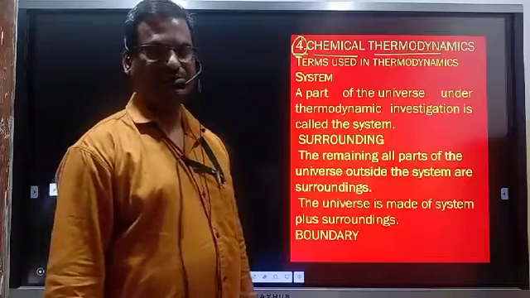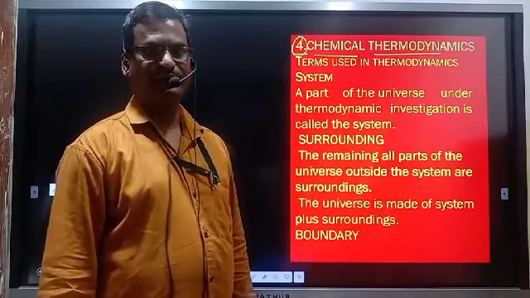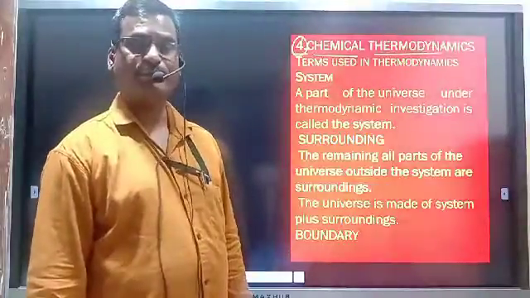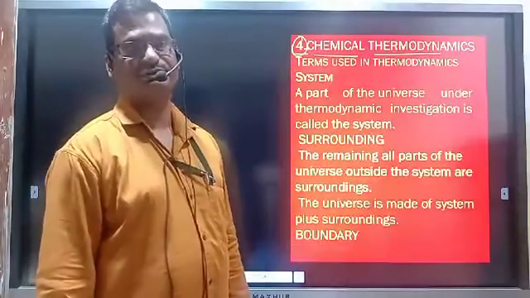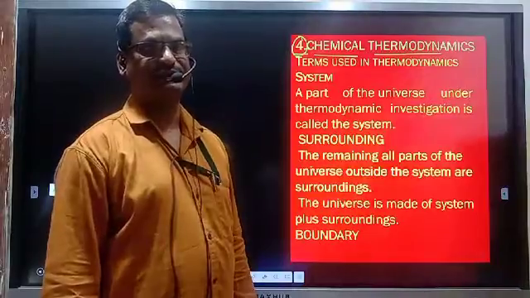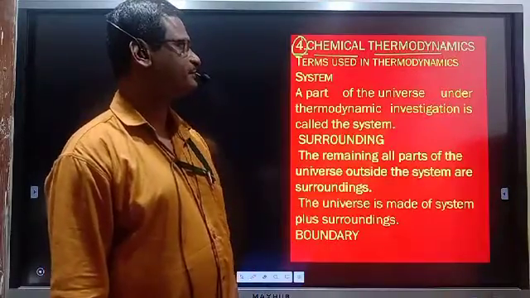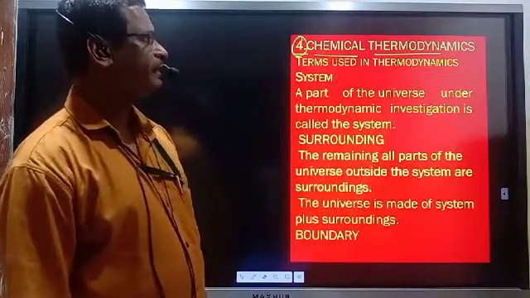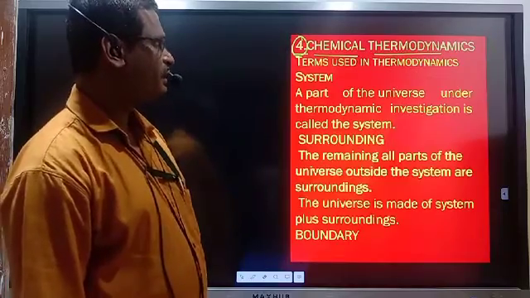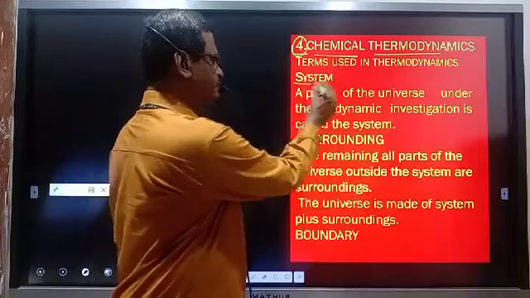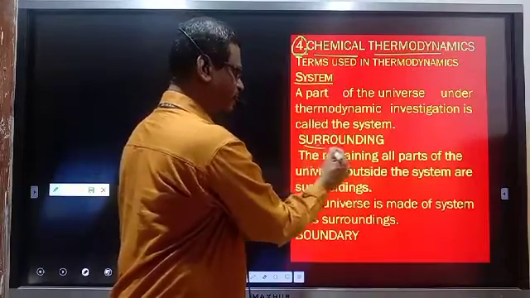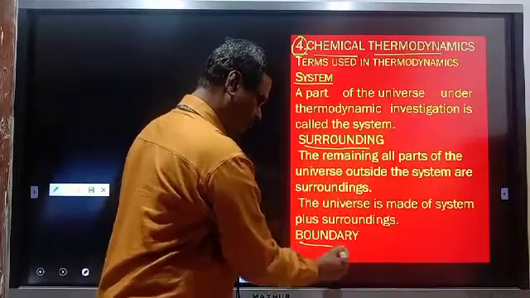So in this chapter of chemical thermodynamics, we are concerned with different processes in which a change of energy takes place along with that process. Which are the important terms used in thermodynamics? They are system, surrounding, and boundary.